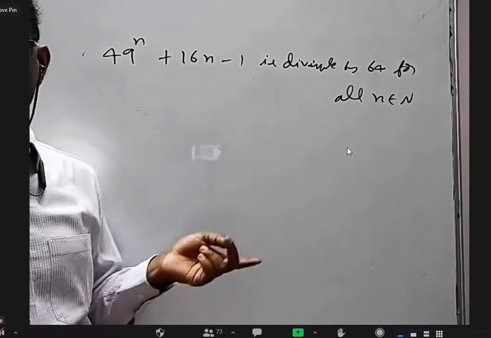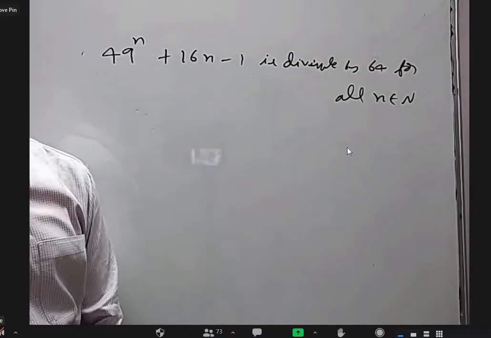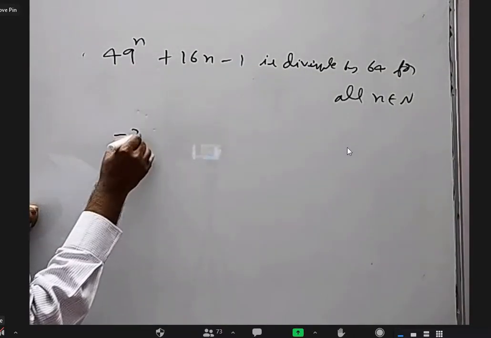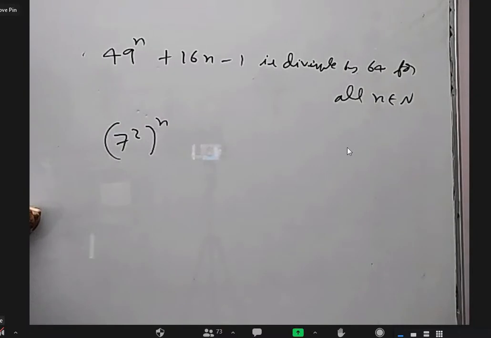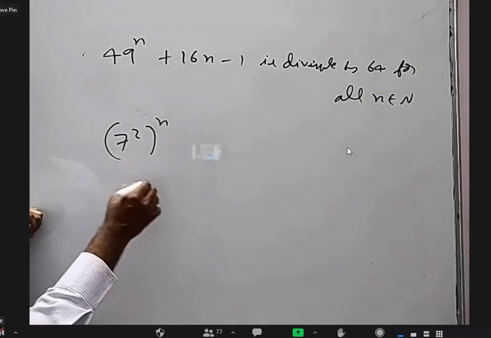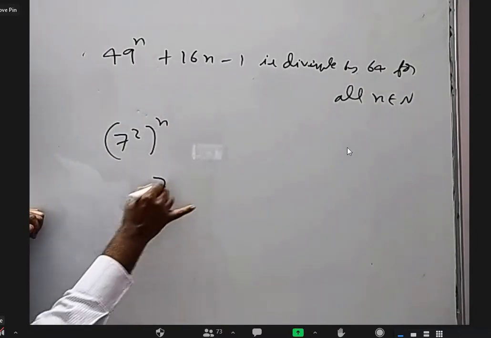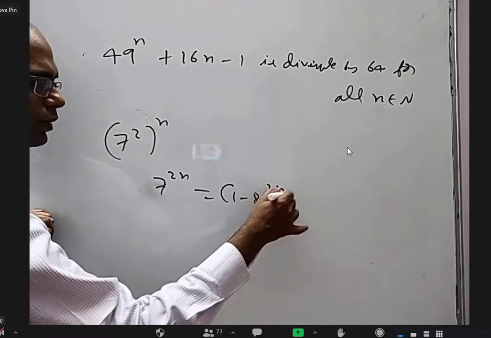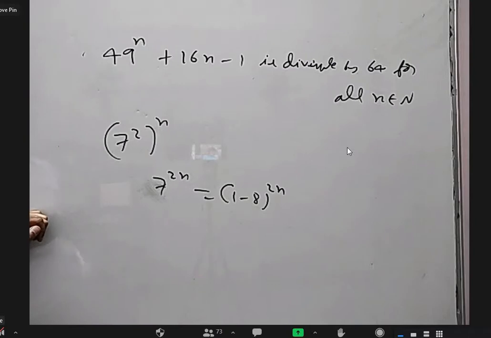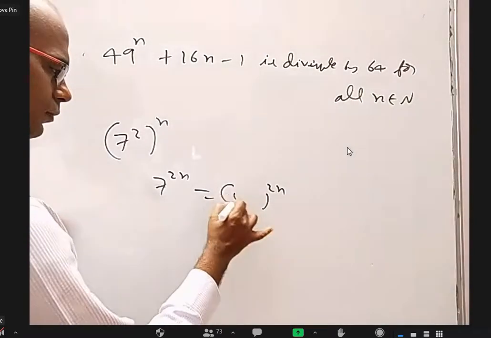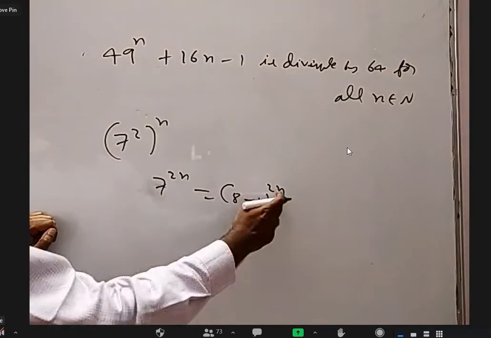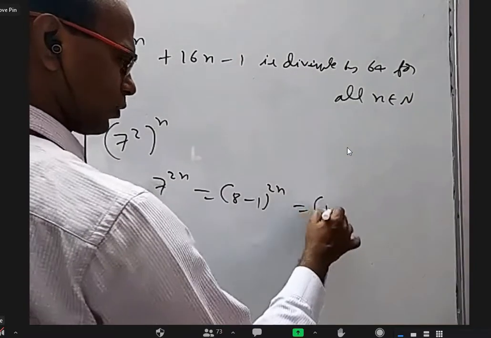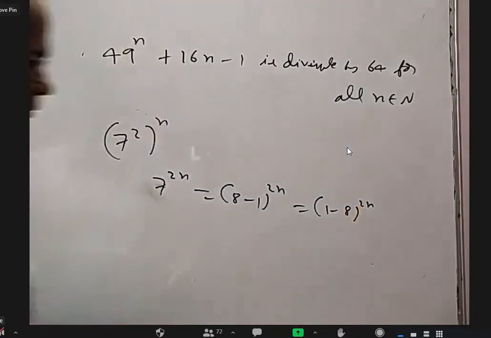Not how to solve this question by mathematical induction, but how this question is made. If you don't understand that, don't worry. 49, can I write 7 square whole power n? Yes, sir. That is 7 power 2n. 7 I can write as 1 minus 8, whole power 2n. But power is even, so I can write 1 minus 8 also, not an issue.